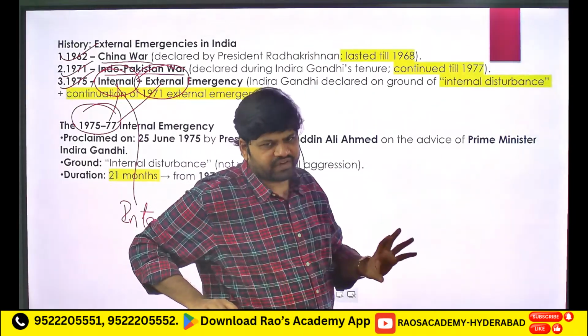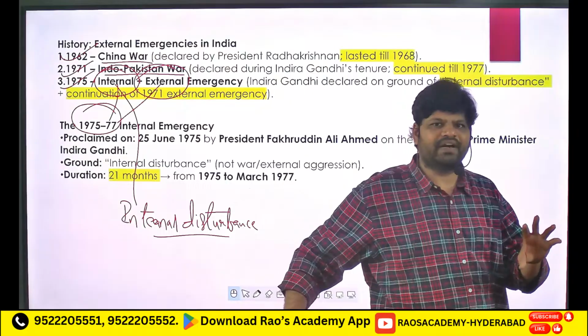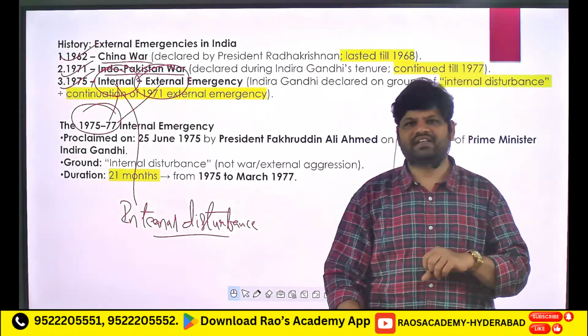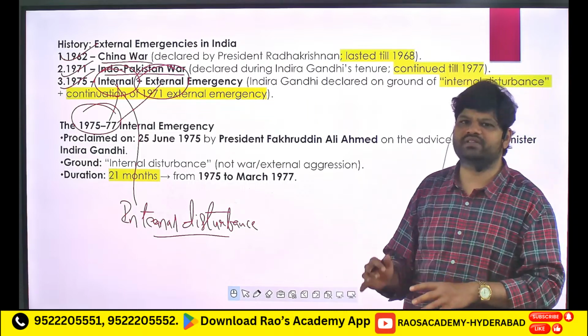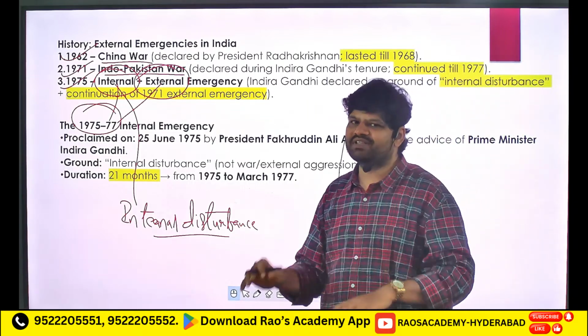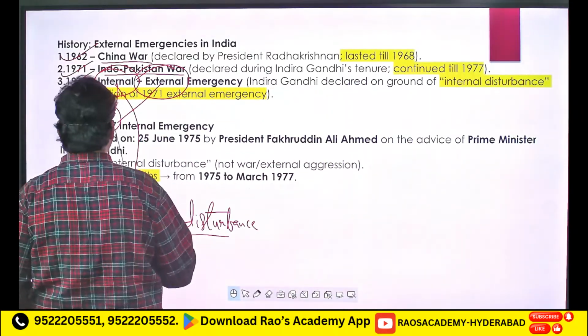The 1971 war could have ended by 1975, but the internal emergency started in 1975. Then we had to extend the life of Lok Sabha for another 2 years, and the national emergency also had to be extended for another 2 years.